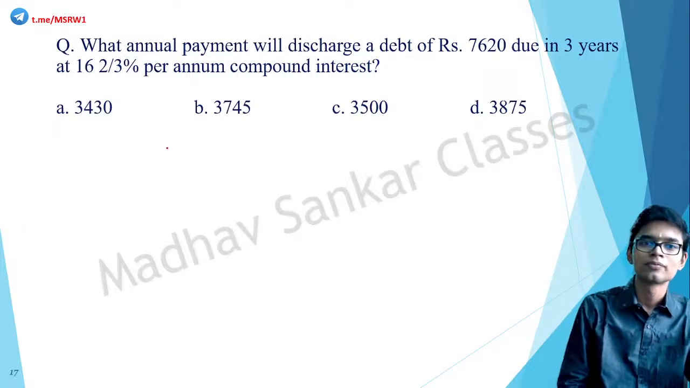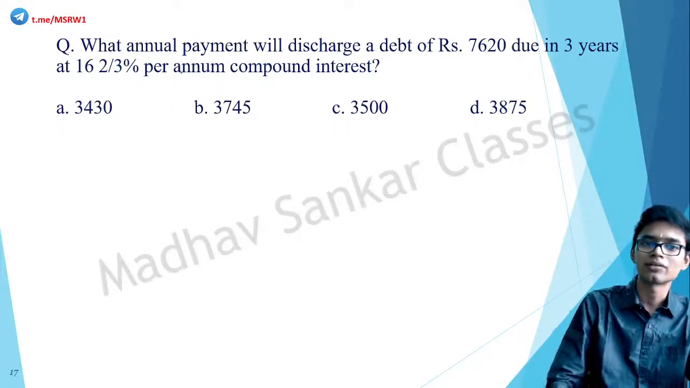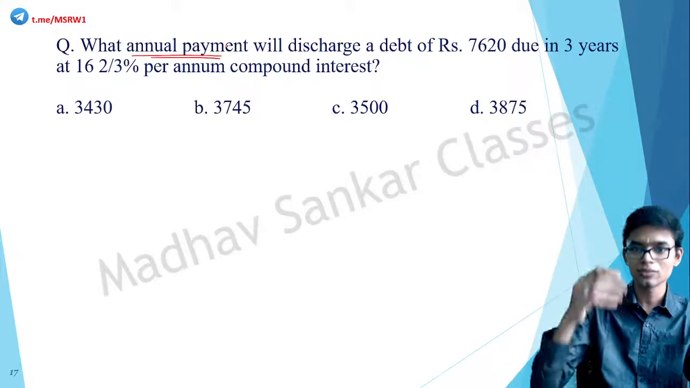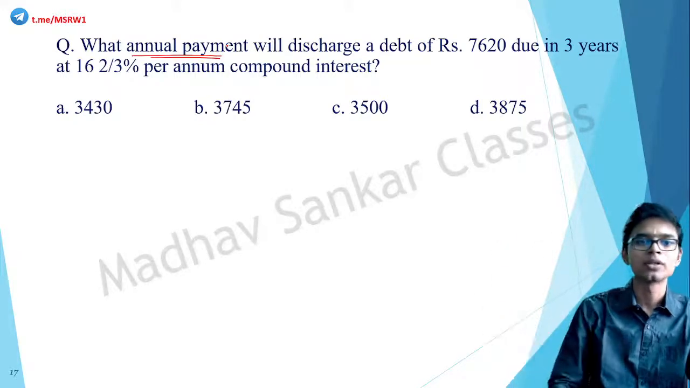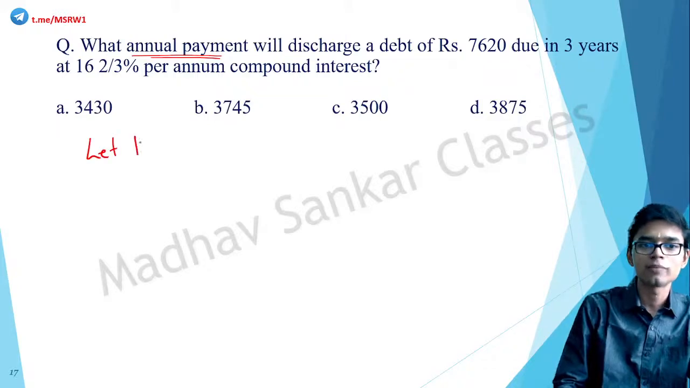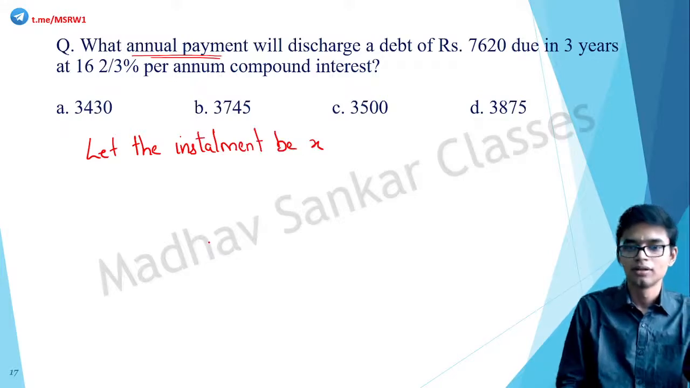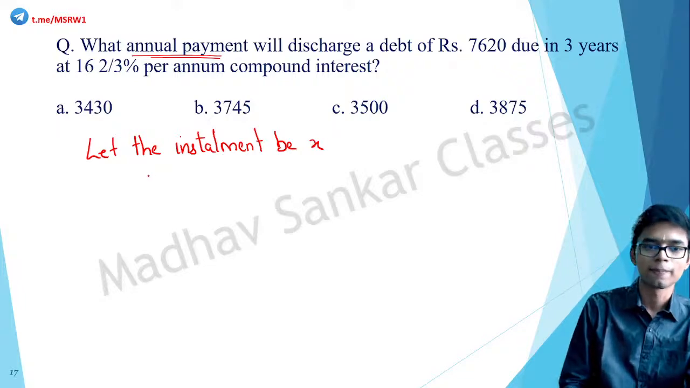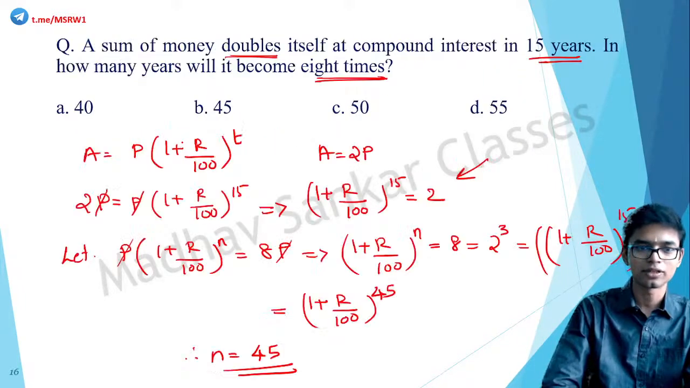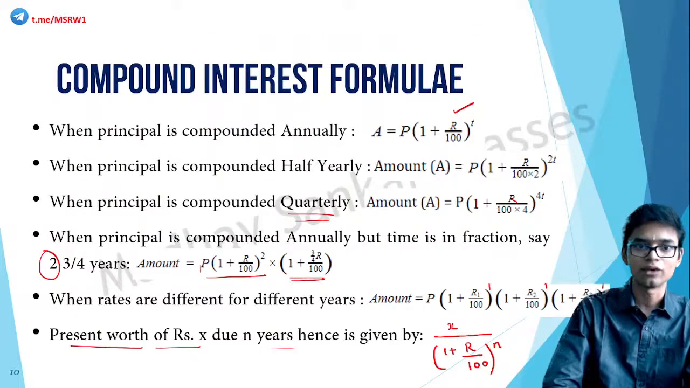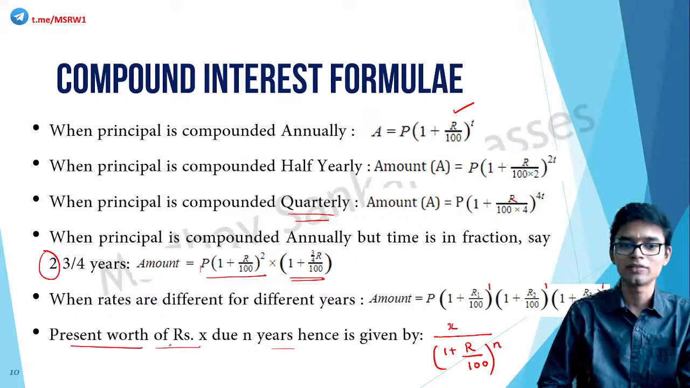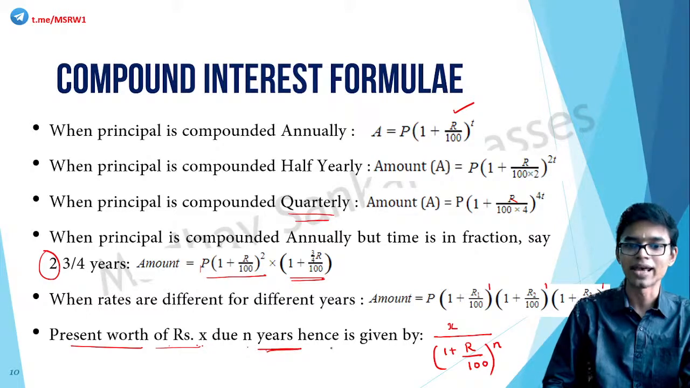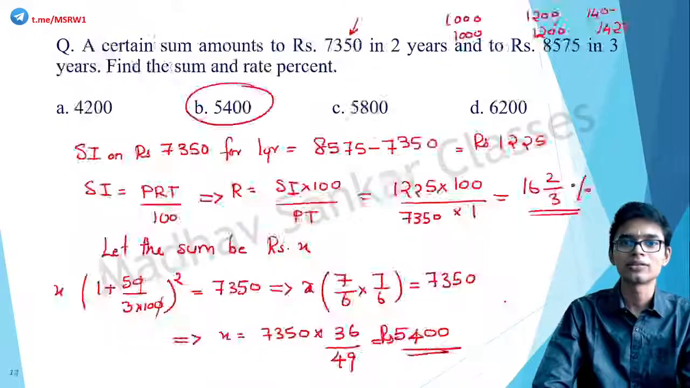How do you do it? We do not know the installment. They are asking what is that annual payment, what is that installment that you have to pay. So let the installment be X. According to the question, I hope you remember this particular formula. The present value, the present worth of rupees X due in n years hence, is given by X by (1 + r/100)^n. That is the one we are going to use here.